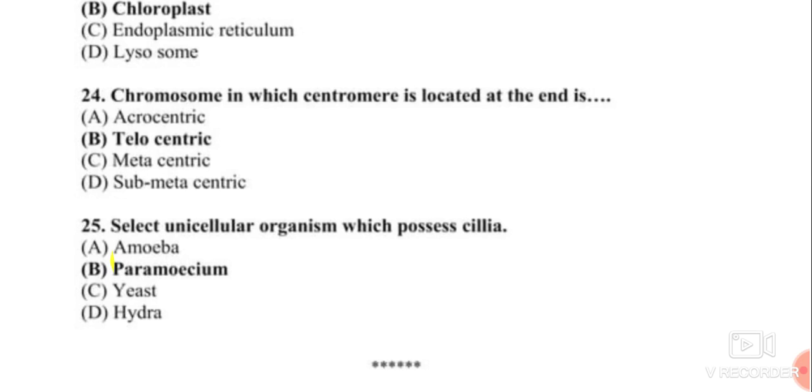On the basis of the location of the centromere, chromosomes are of 4 types: metacentric, submetacentric, acrocentric and telocentric. In a metacentric chromosome, the centromere is located in the exact middle, giving two equal halves, the long arm Q and the short arm P.